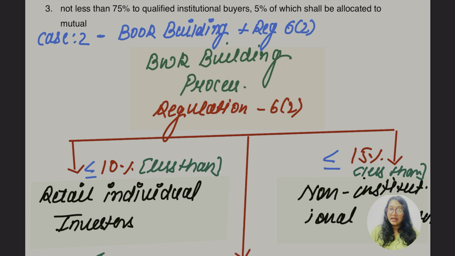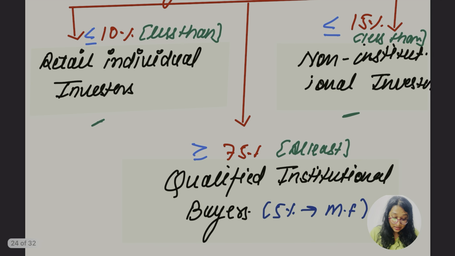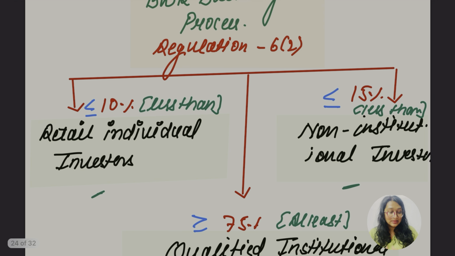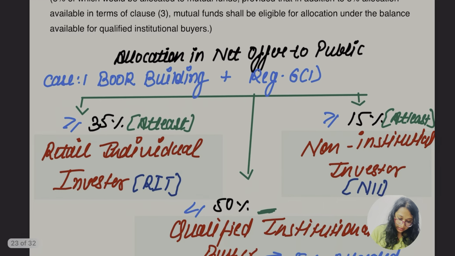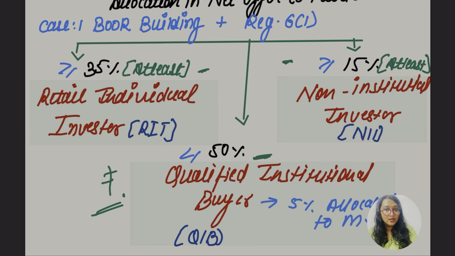पहले वाला part RII, retail individual investor. ठीक है, second वाला part was the non institutional investors, third वाला part was the qualified buyers. So in this case, earlier what we read, at least 35% for the RII and for the NII, it was at least 15%. But in case of qualified institutional buyer, not more than 50%. So yes, not more than 50% was to be allotted to the qualified buyers.